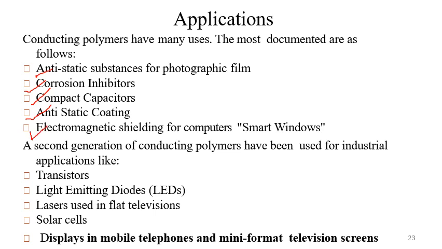A second generation of conducting polymers has been used for industrial applications like transistors, LEDs, lasers used in flat television, solar cells, and they are also used as displays. They are also used in displays in mobile telephones and mini format television screens. You could see that they have both enhanced mechanical properties and electrical and electronic properties.